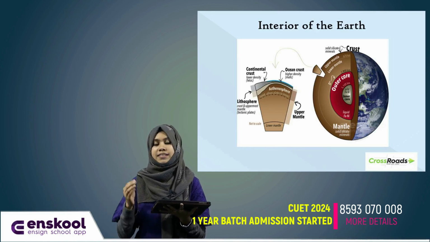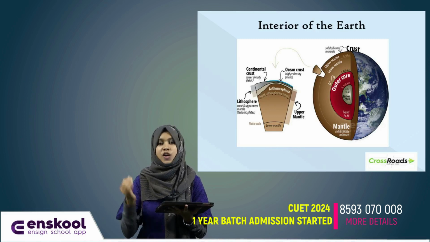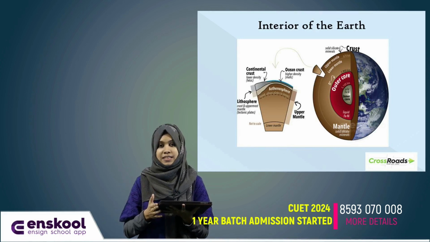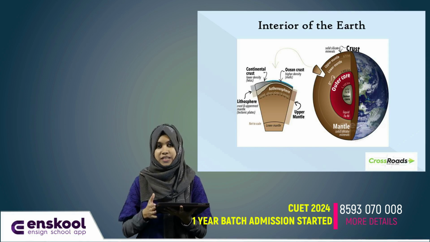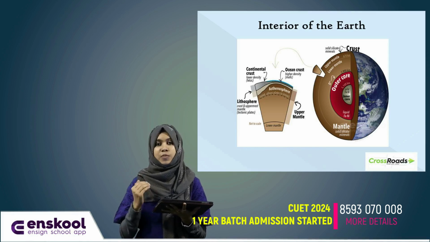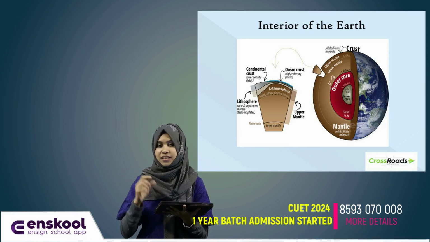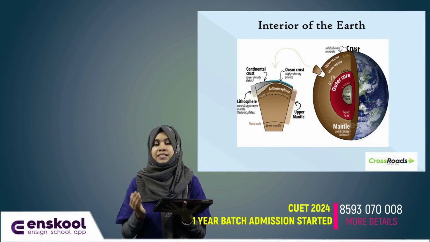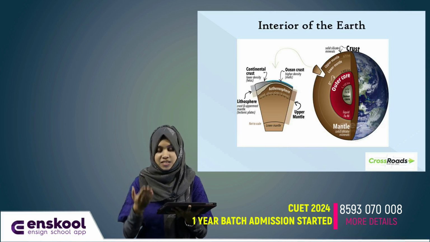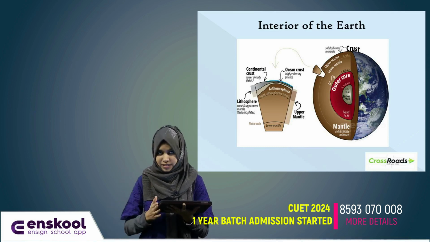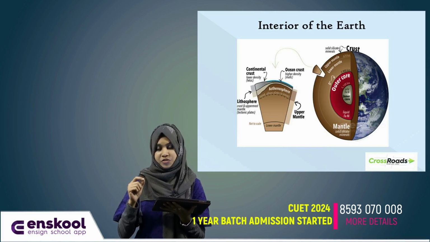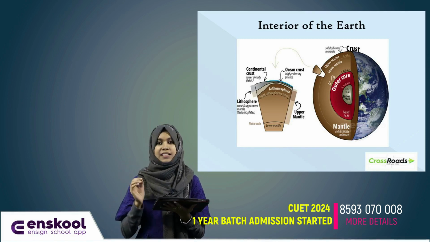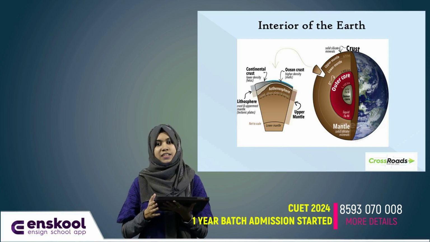While continental crust carries the land and oceanic crust carries the water, continental crust is granitic in composition while oceanic crust is basaltic in composition. Continental crust is thicker than the oceanic crust and oceanic crust is denser than the continental crust. And there is a discontinuity found between the continental crust and oceanic crust that is known as Conrad discontinuity.